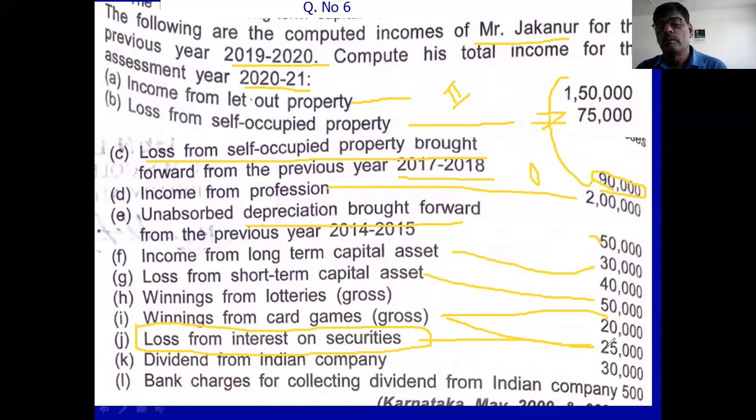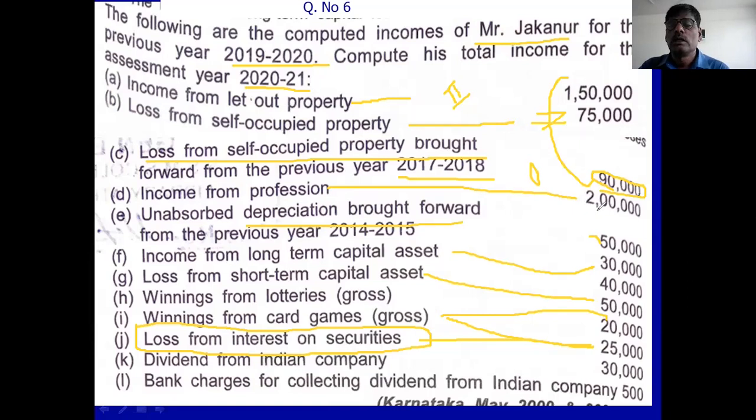You adjust in the same head, where winning from lottery and card game is there. But you don't adjust it against winning from lottery, card game, or casual incomes. You adjust with regular other source income. But there is no regular other source income. So you adjust the same in the business, if possible.